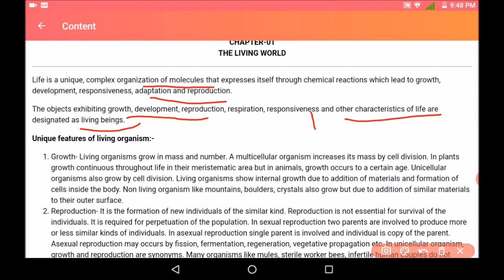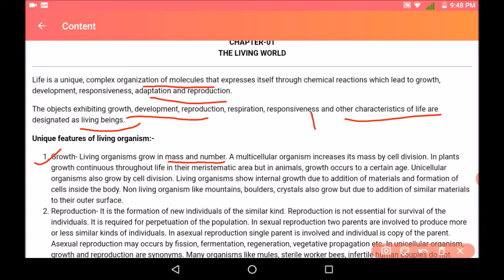Now there are certain unique features of living organisms, means only the living organism shows these features. Like first, which is very important, is growth. All the living organisms grow in mass and number.